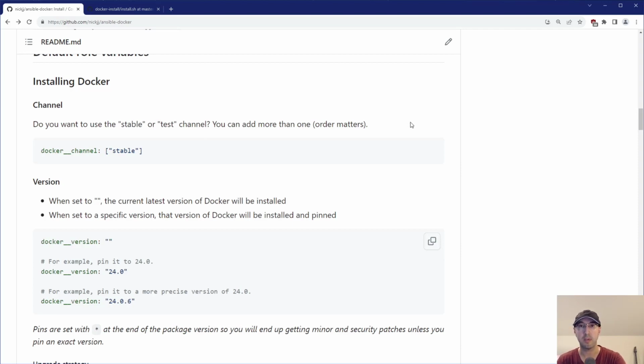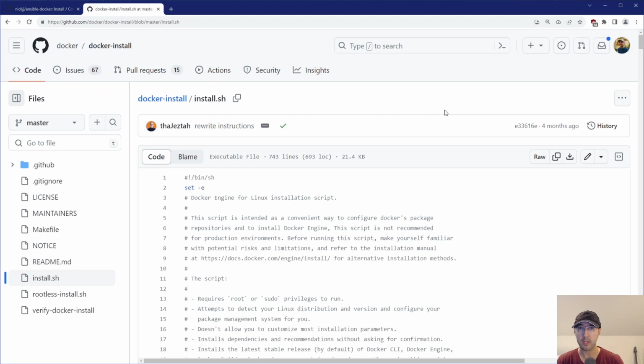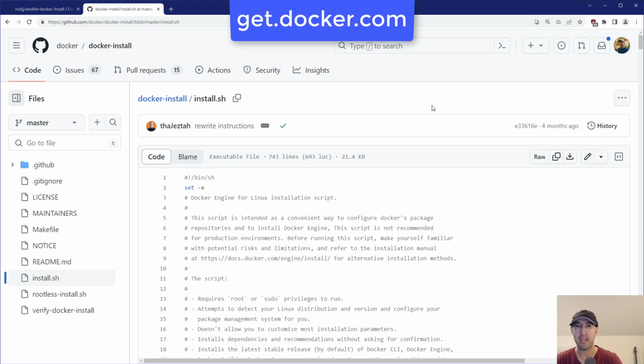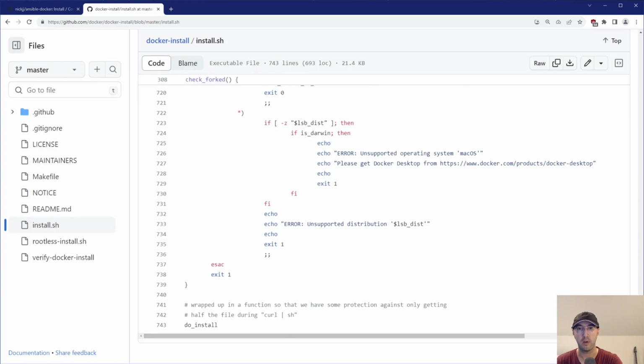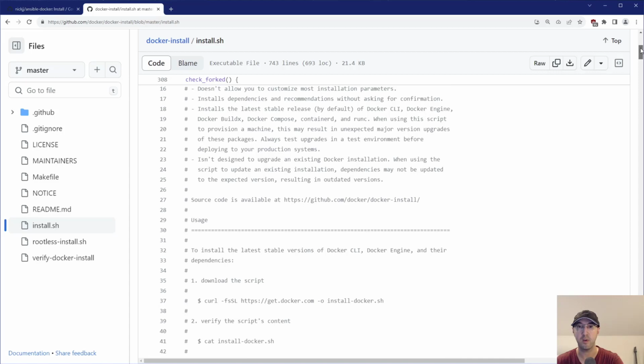And when I was doing some spring cleaning on this role, I just wanted to see if those Edge and Nightly channels still existed. So if you ever try to install Docker without using Ansible or something like that, there's a whole bunch of different ways to do it depending on what operating system you're on. But there is a get.docker.com address that you can hit, which will let you run this shell script that we're looking at. And no, we're not going to go over all 743 lines of code here.